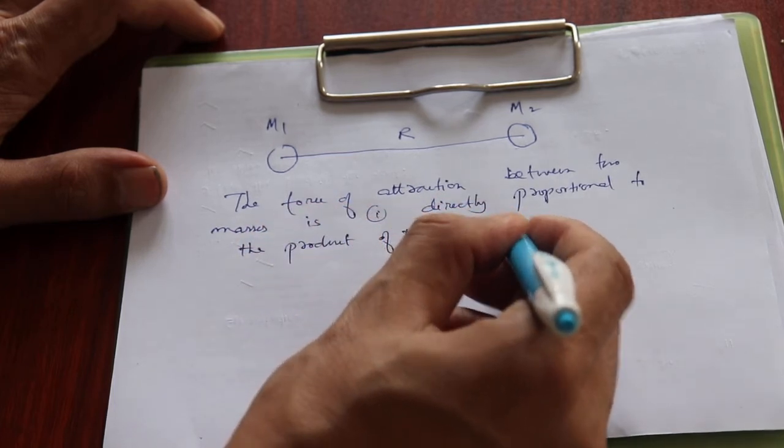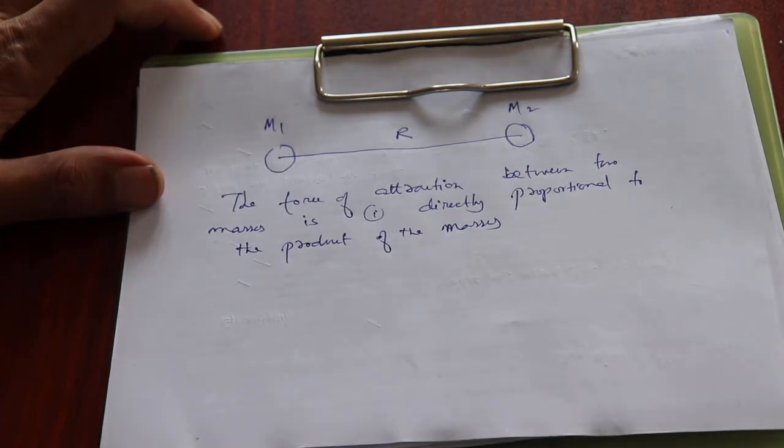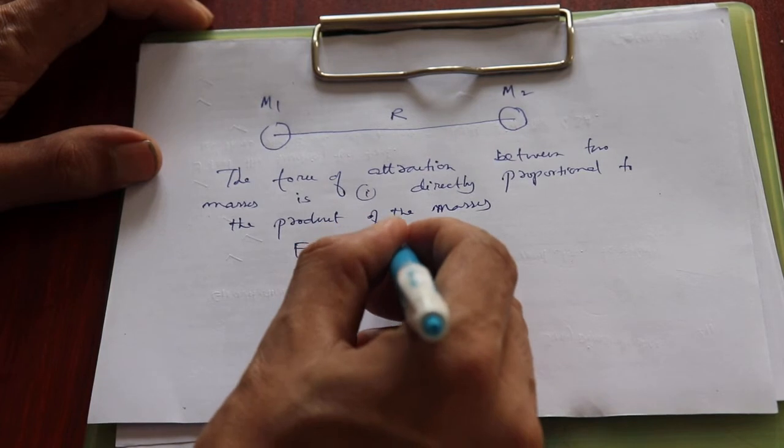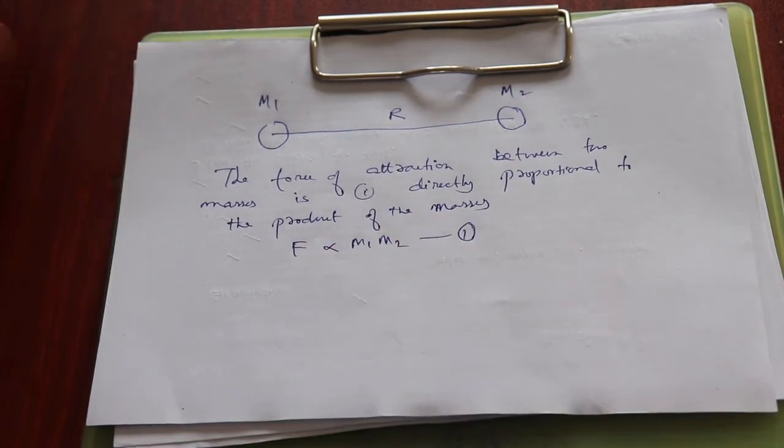F is directly proportional to M1 and M2. This is the first statement, okay?